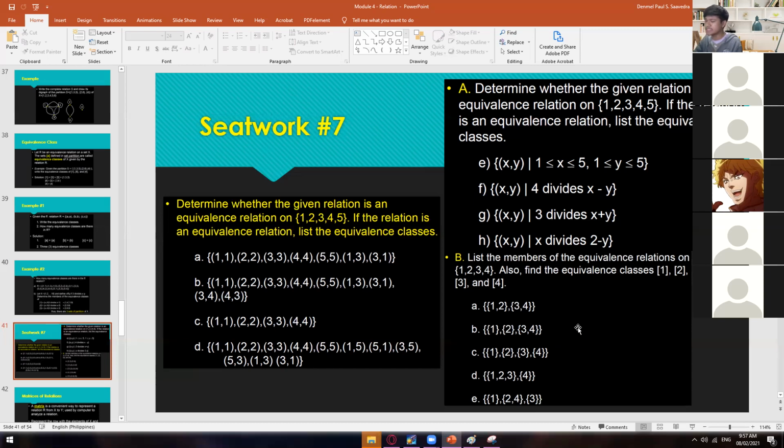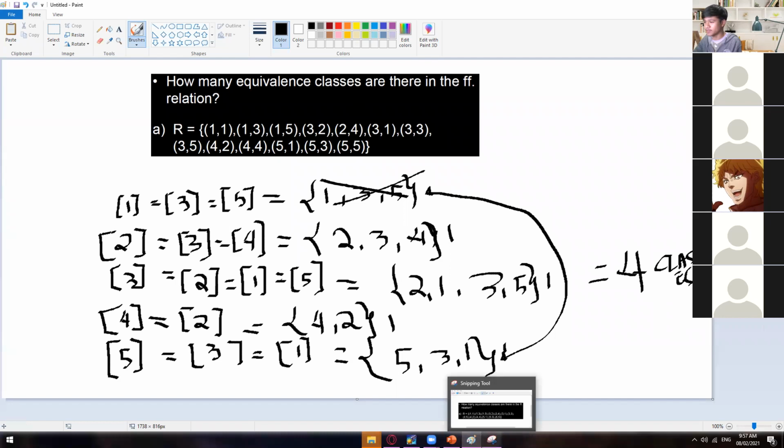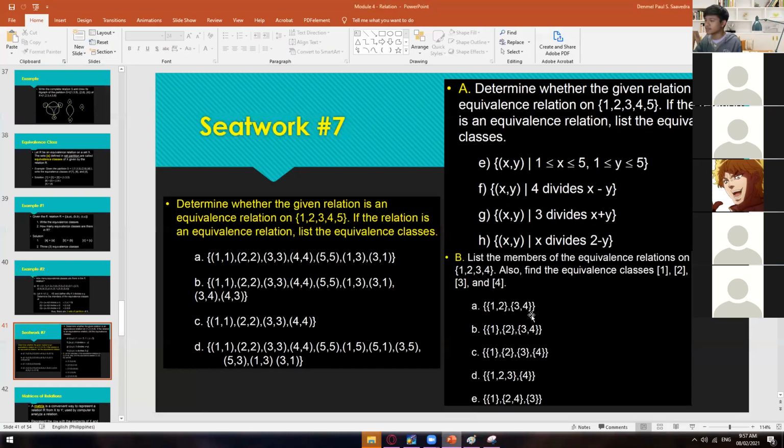This one is the easiest part of this activity, since all you have to do is list the members of equivalence relations, just like what we did on this one. Any questions so far regarding your Seatwork number 7? Wala naman, sir.